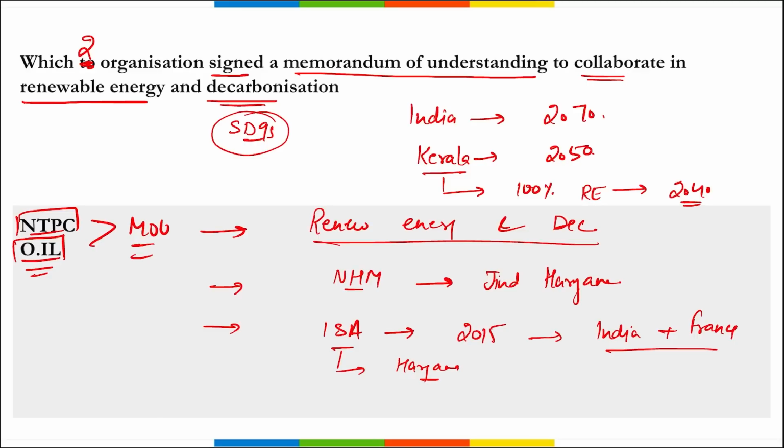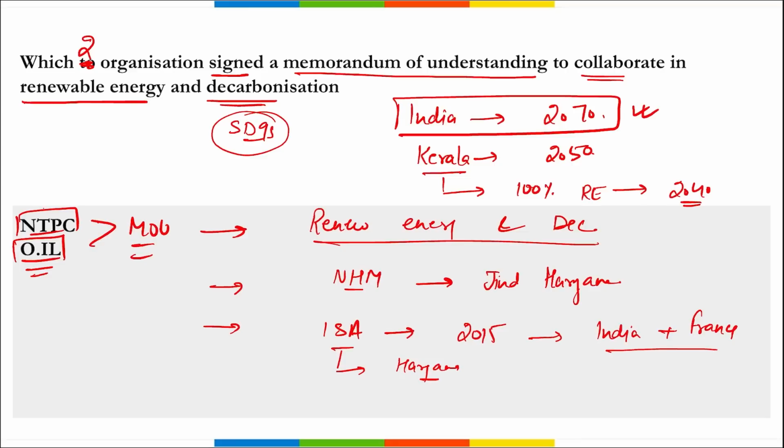This MOU was basically to share knowledge and experience on upcoming decarbonization technologies, such as carbon sequestration. Through this MOU, they will expand their presence in the renewable energy sector and also explore various sustainable solutions as a part of their commitment to achieve net zero carbon, or becoming carbon neutral, by 2070. That is the target of India.